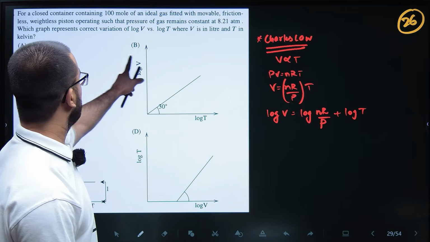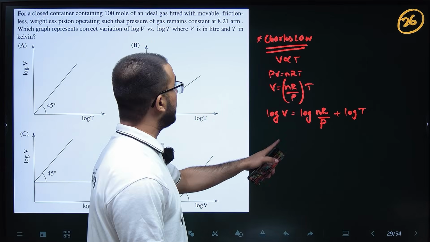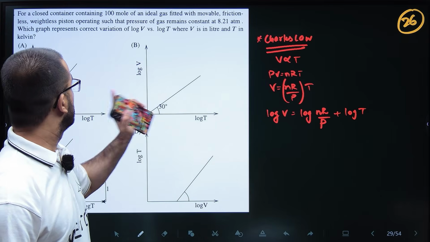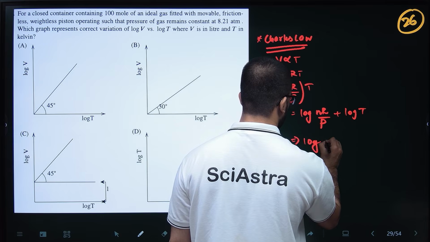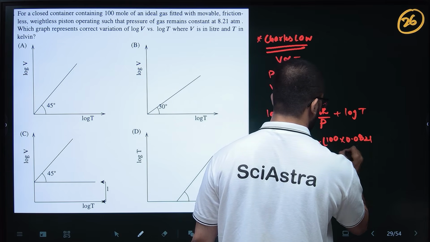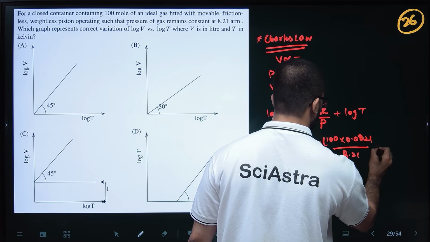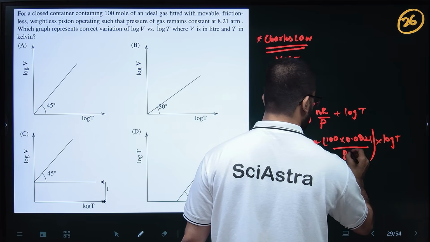So P is 8.21, n is 100. P is in atm and V will be in liters, so R will be 0.0821. So this will be log of 100 into 0.0821 by 8.21, plus log T.